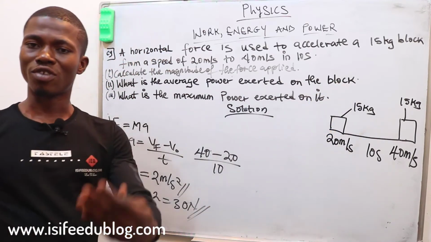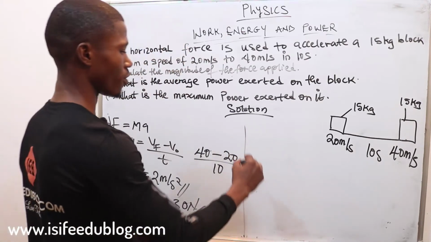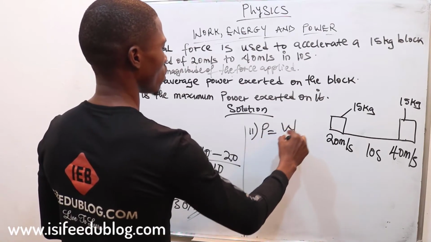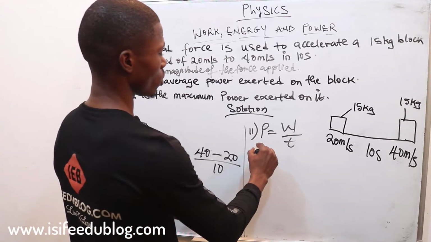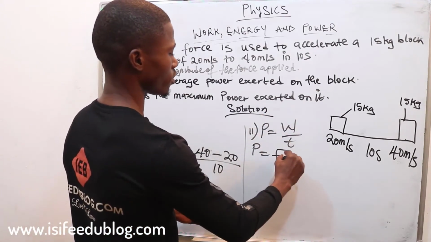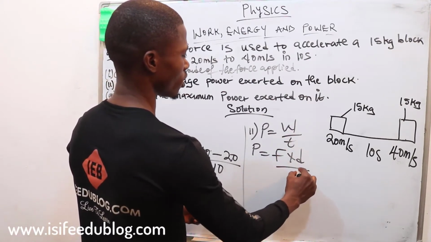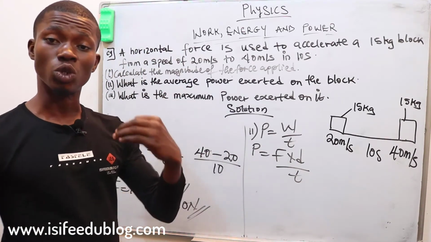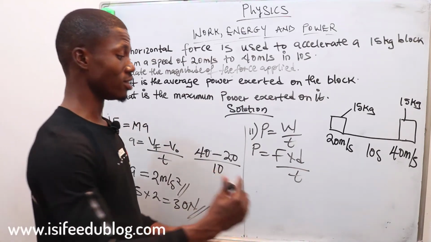The second question says, what is the average power exerted on the block? They want to know the average power. Let's start by writing out the formula for power. We know that power is equal to work over time. That is power, the rate of doing work. And work is force times distance, so power is force times distance all over t. If you have been following our videos on units and measurement, we know that velocity is displacement over time.